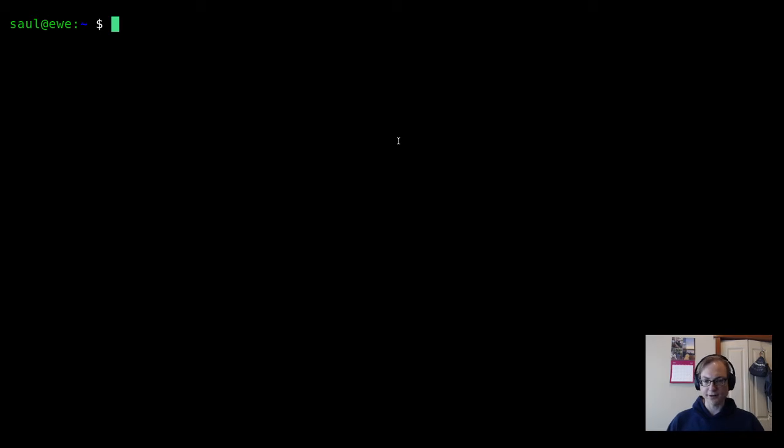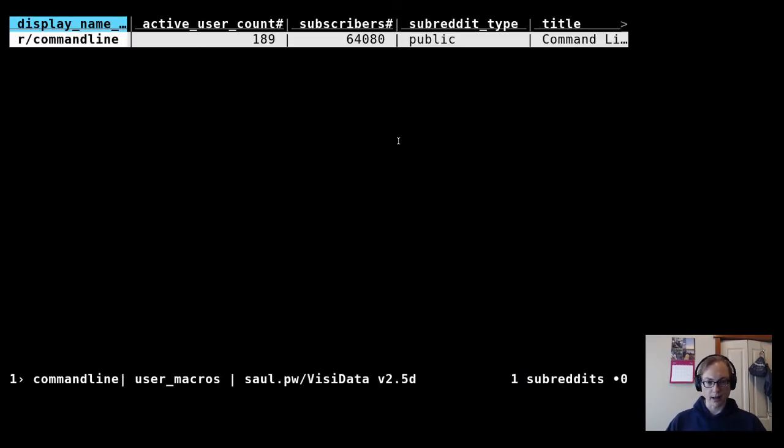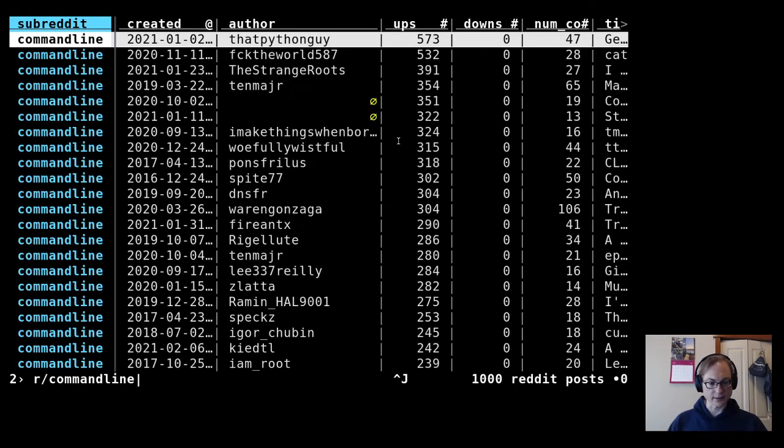I'm dreading a new feature I've been working on this past week or so for VisiData. It's Reddit API stuff. I wanted to look at, for instance, the command line subreddit, and I made a little thing that uses the Reddit API. So you put your API creds into your VisiData RC, and then you can get information about things. And so you press enter on this, and this is the first 1,000 posts.